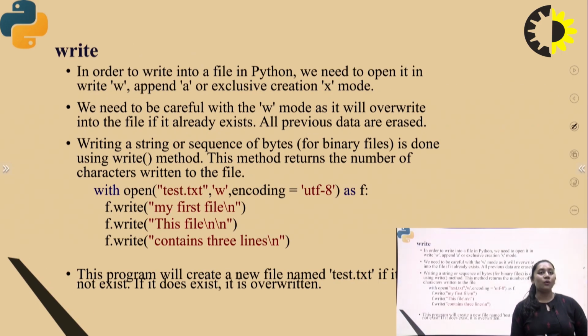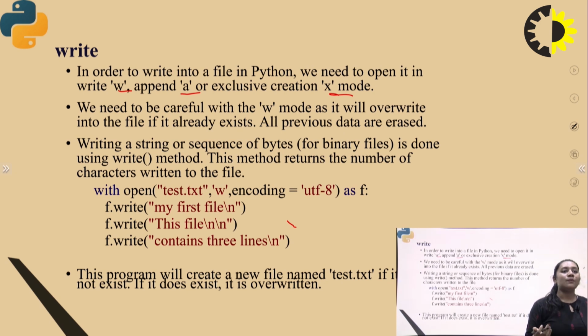Next is write. How can you write in the Python interpreter? It is used basically in a file, which we need to open with the W mode for write, A for append, and X for exclusive creation. So there are three modes we use in the write operation: W is for write, A is for append, and X is for exclusive creation. You need to be very careful while using the write mode: it overwrites the file if it already exists, and all the previous data can be erased.